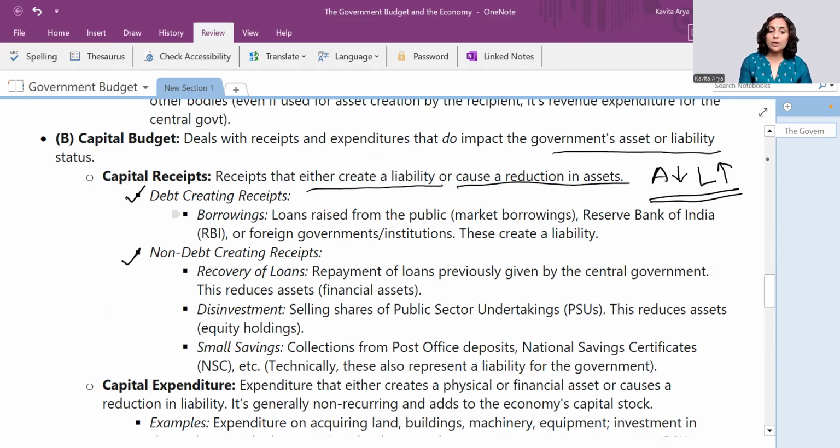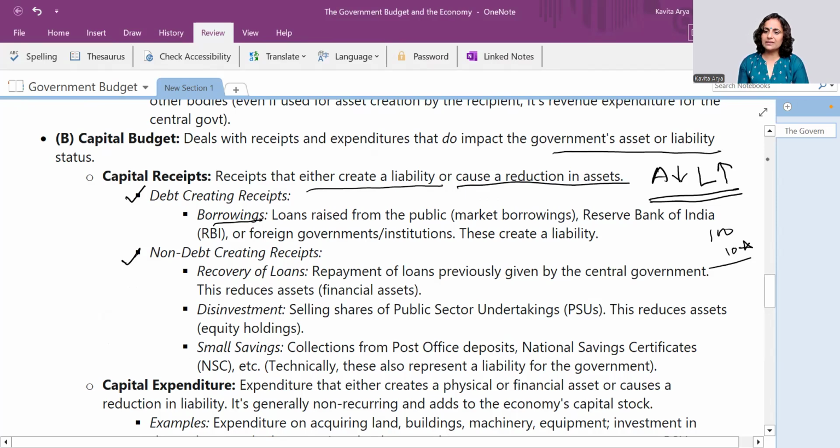Right. But in case of borrowings, what happens if I'm borrowing? If I have borrowed 100 rupees from somebody, maybe I'm required to give him 110. 10 is the interest factor, right? So this is an added debt created by the receipt of 100 rupees. That's why we say debt creating receipts, the best example is borrowings because we have to service the debts, right?